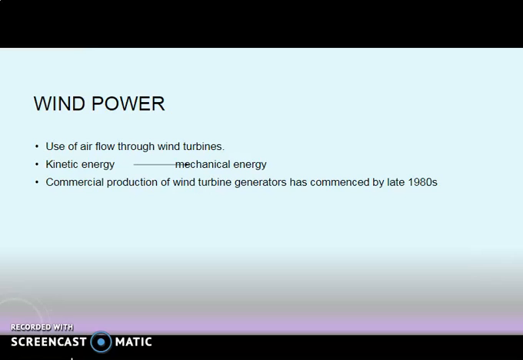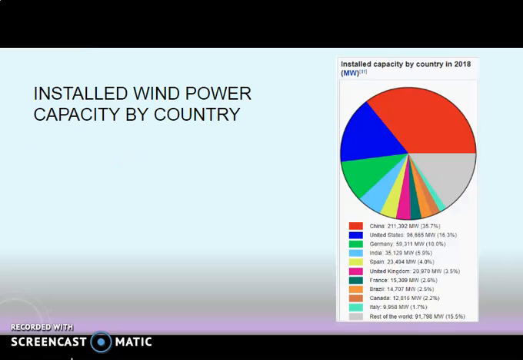Then wind power. It is the use of airflow through wind turbines. Here the kinetic energy is converted to mechanical energy. The commercial production of wind turbine generators commenced by the late 1980s. Installed wind power capacity by country: China has the highest, then United States, Germany, India, Spain, and so on.